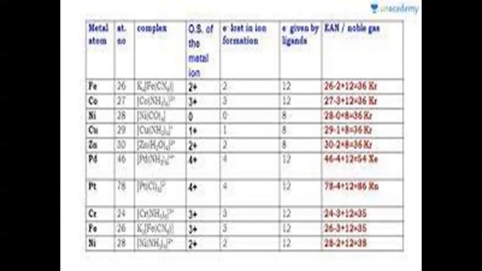This theory does not explain satisfactorily the geometrical shape of the complexes. This theory does not explain why certain metal ions exhibit more than one coordination number.